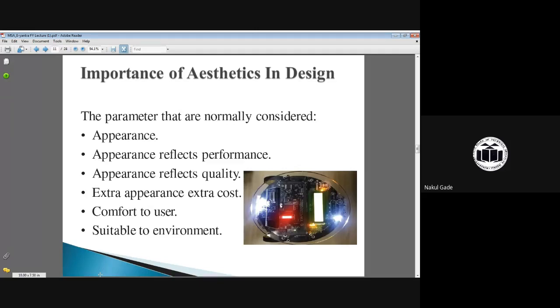So the picture shows the Firebird 5. Again, as I said earlier, it is circular in shape and it is mounted with a number of electrical and electronic parts and a microcontroller. Again, aesthetics depends on the total appearance: the appearance of performance, appearance of quality, then cost, then comfort, and it should also be suitable for the environment.